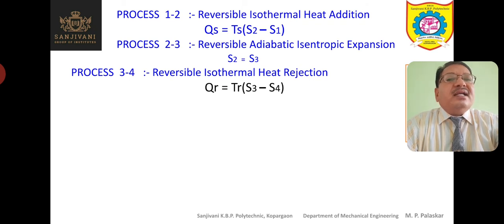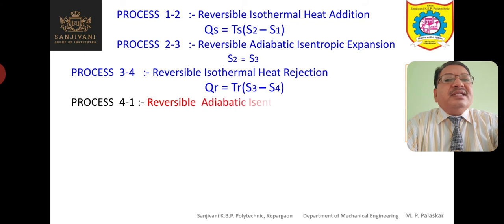That is QR. So QR is equal to TR, where TR is nothing but the temperature at which heat is rejected. Heat is rejected at constant temperature TR, and there is a change in entropy. So the entropy change is S3 minus S4. S3 is the entropy at the beginning of the process 3-4, and S4 is the entropy at the end of the process 3-4. So this equation can be written.